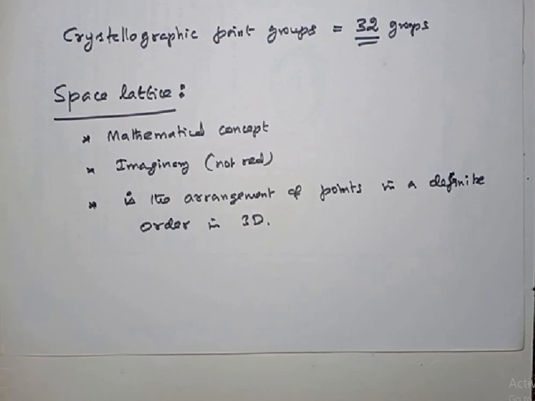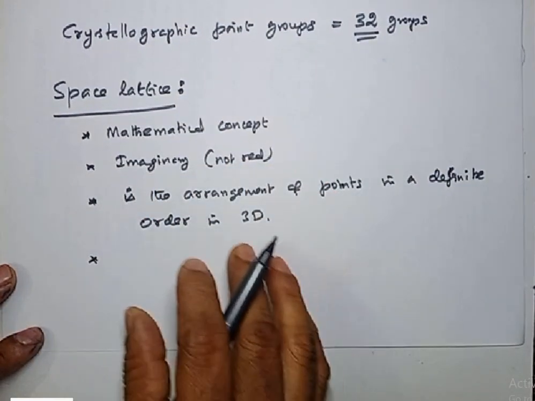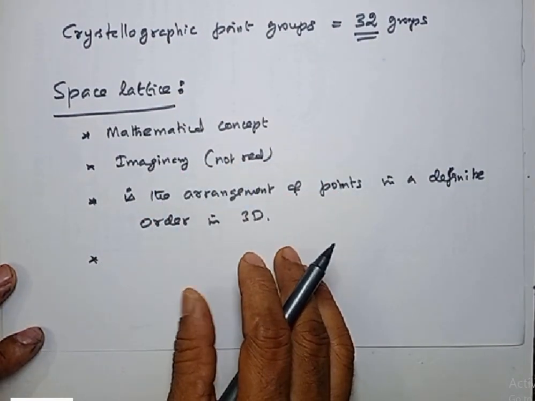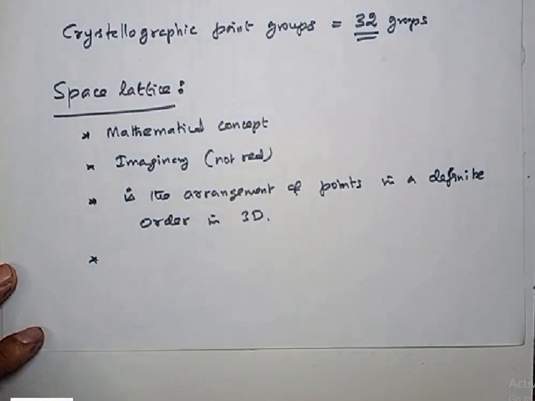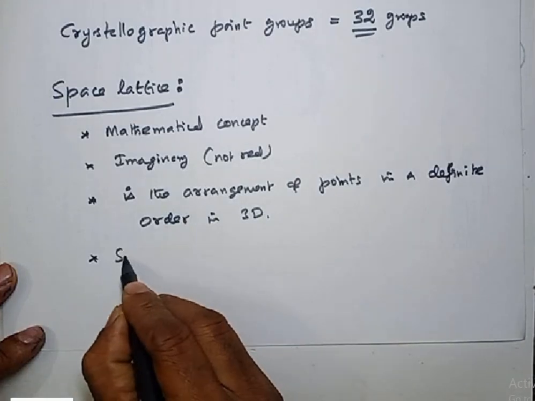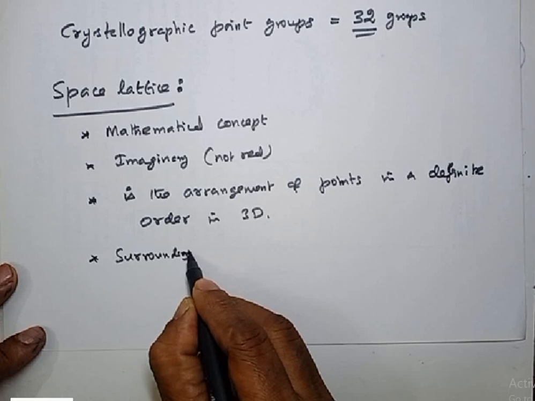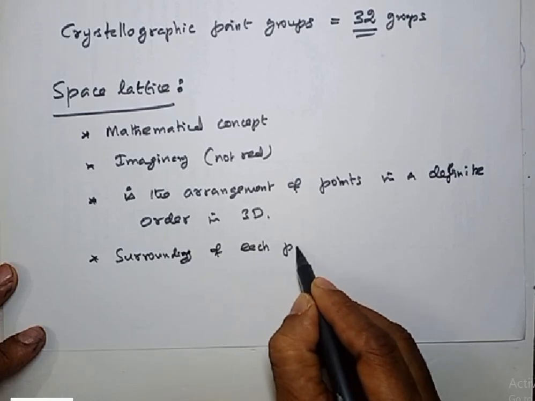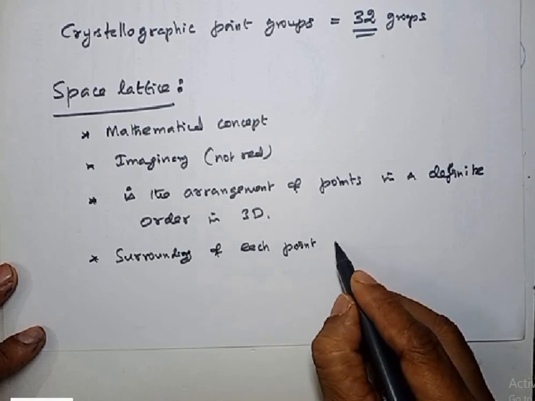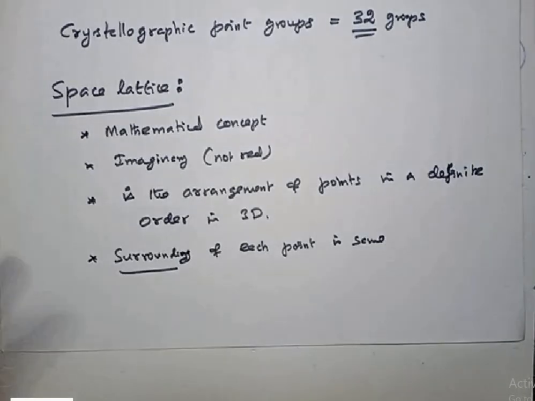Take note. Another important thing, listen: the neighbors, or surroundings, of each point are actually the same.